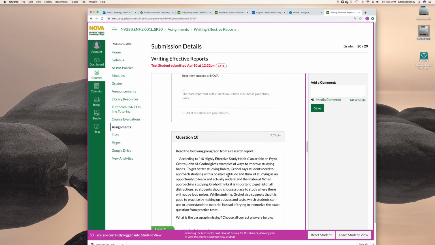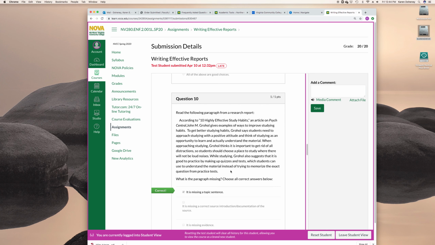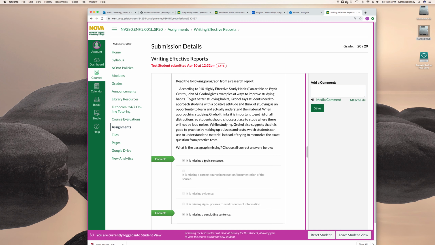Okay, moving to question 10. So what we have to understand when we read this paragraph is what the paragraph is missing. So in order to see that, we have to see what it has. We can look here from this list. We're looking for a topic sentence, a source citation, evidence, signal phrases to credit evidence, and then a concluding sentence. And that makes a full body paragraph from a research report.